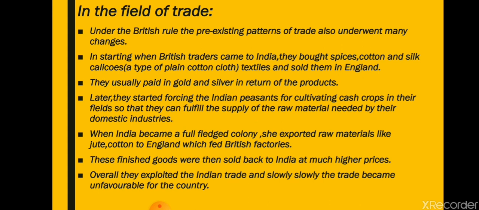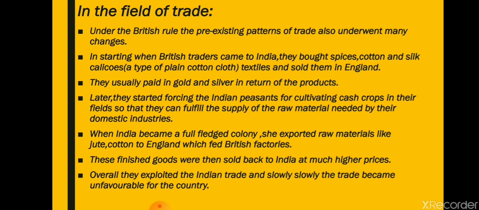Britishers decided that they would fulfill the demand for raw materials from countries like India. For that only, they started forcing our farmers to grow cash crops like opium and indigo, so that they could fulfill the supply of raw materials needed by their domestic industries. When India became a full-fledged colony, when they were able to control us properly, she exported raw materials like jute and cotton to England, which fed British factories.